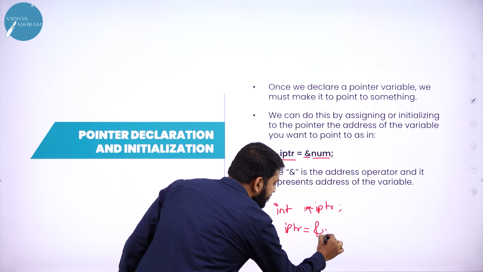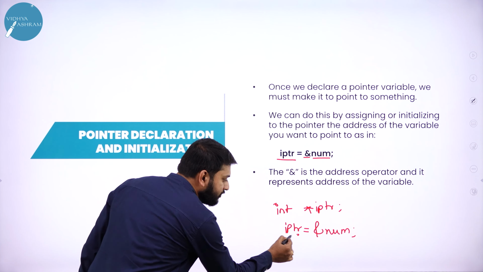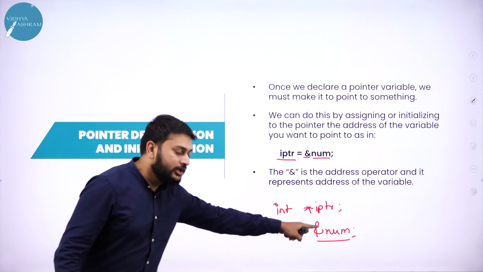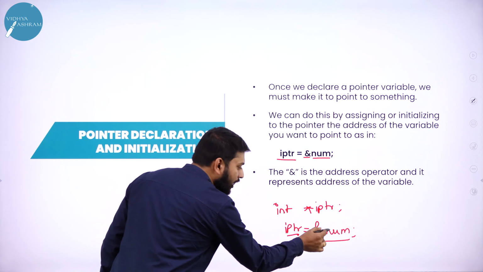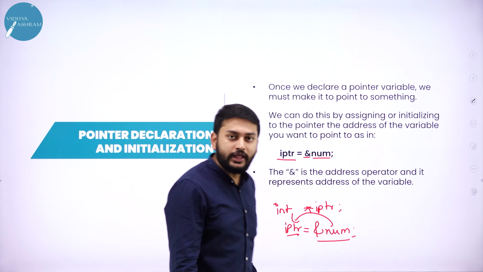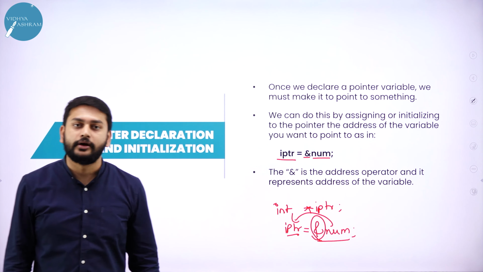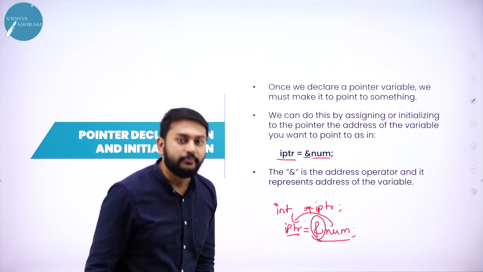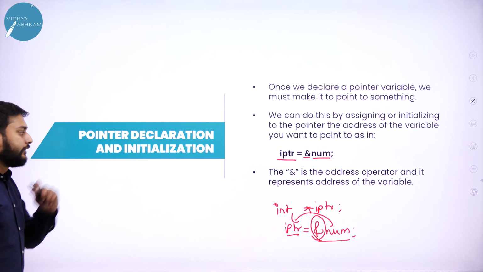iptr = &num. So listen to me carefully. I am trying to store the address of this variable in this particular variable. What is the variable name here? The variable name is num. So the address of num I am trying to store in this variable. How do you say that you are storing the address? Because of the operator that I have here, the ampersand operator. That's why I am able to take the address of num and store it in iptr. So that is the use of the ampersand.